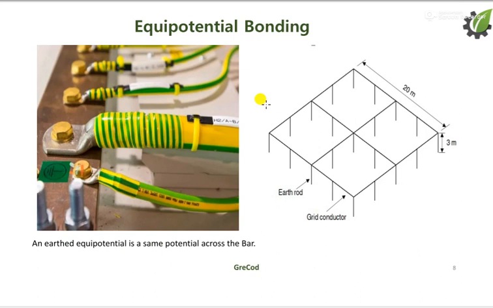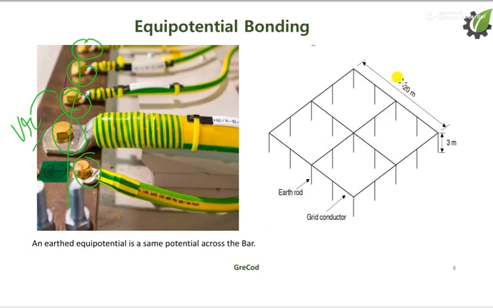Now equipment bonding. Here you can see this particular bus bar. These are the earthing connections which are connected to this particular bus bar, and this is called equipotential earthing. It means that across the entire bus we have the same potential. All earth equipotential points have the same potential across the bar.